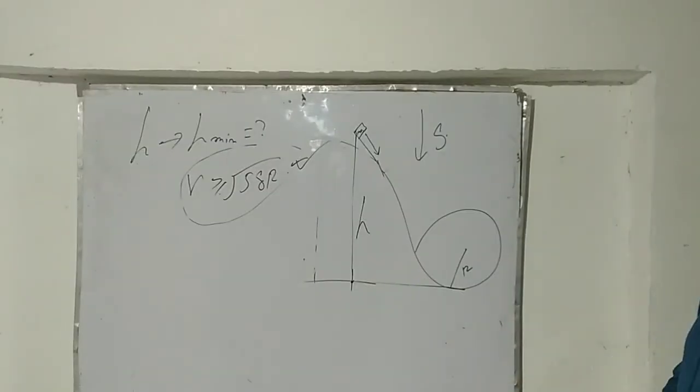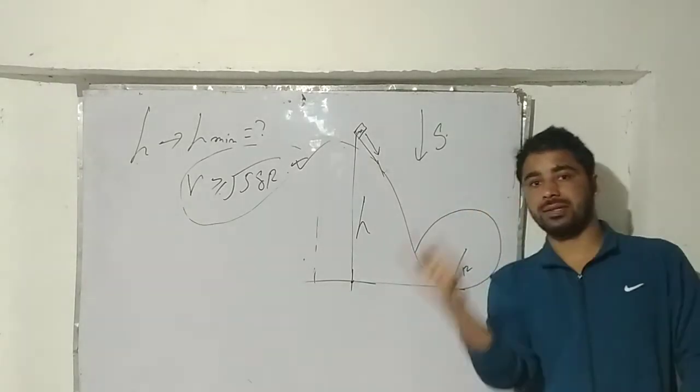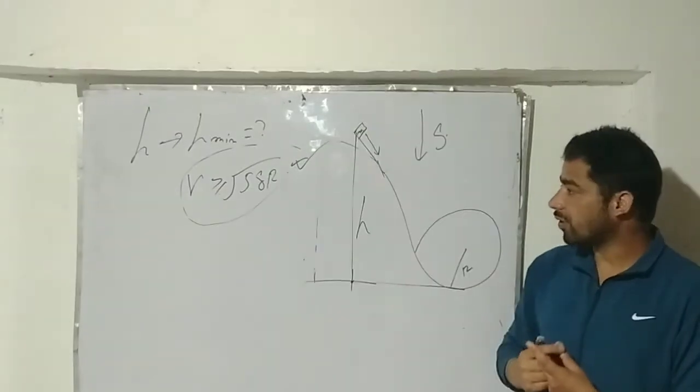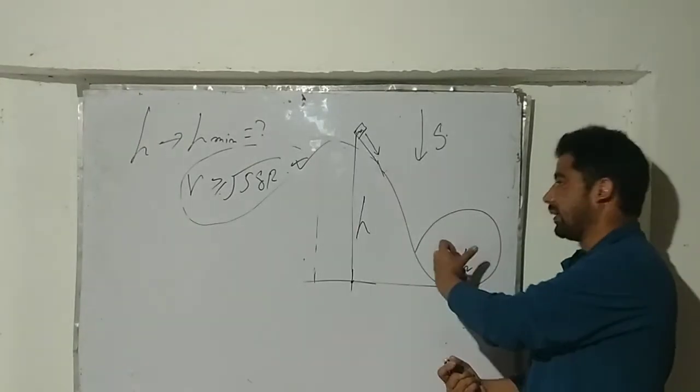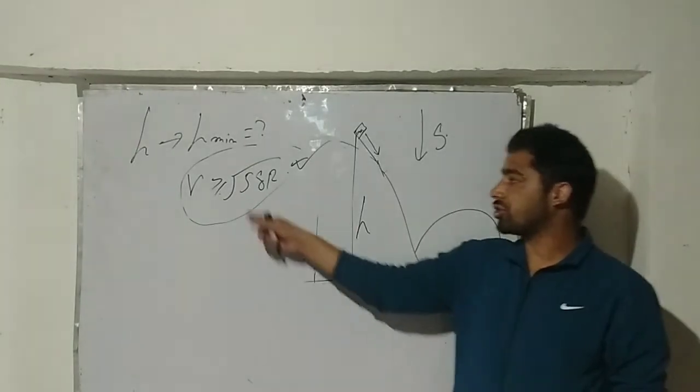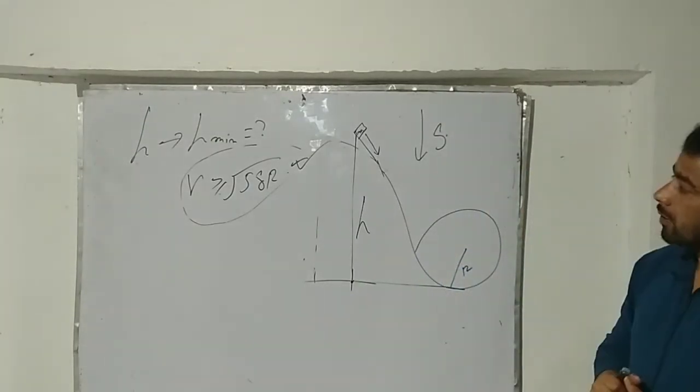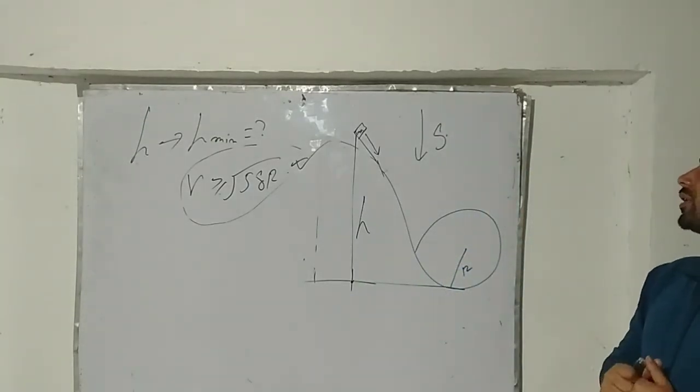If I hold it here, this is enough to say that my particle will just complete the vertical circle during its motion. If this is my vertical circle with radius r, then its velocity should be under root of 5gr. So it is something that I will use here, but before using it, I will look at the problem.